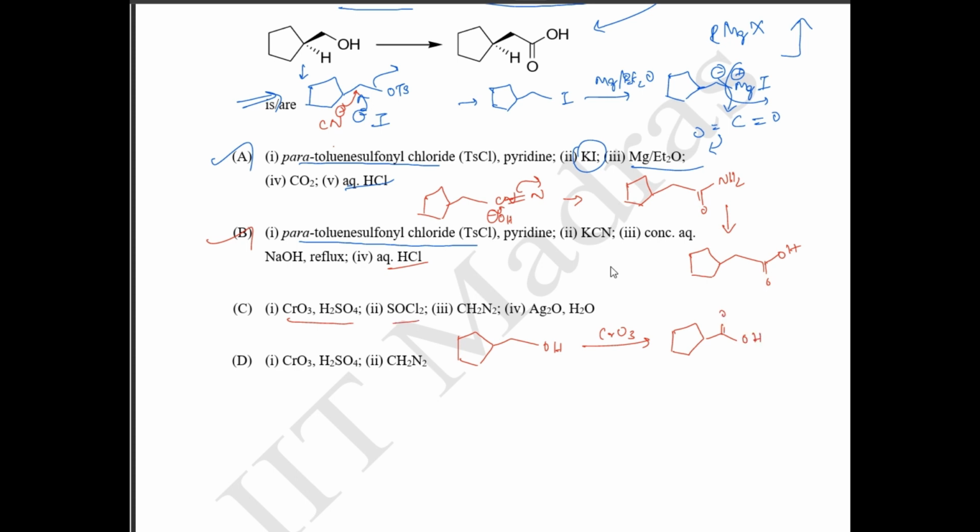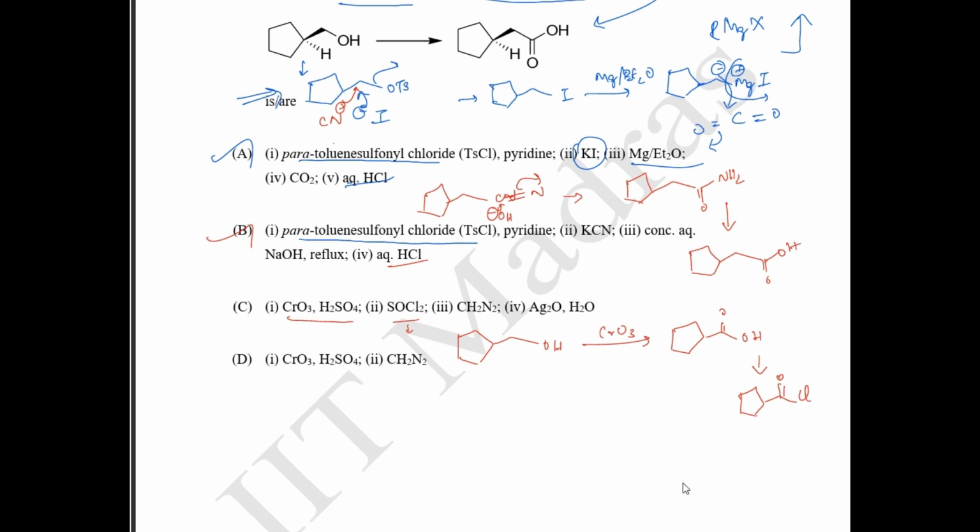Okay, next, what is there? We are treating it with sulfonyl chloride. So this is going to convert this acid group into an acid chloride. Okay, this is going to convert to acid chloride. Then you have your CH2N2 group. So how will the CH2N2 group look? This is going to be C double bond N double bond N. So the entire group, this bond is going to shift like this. This is going to form a negative charge, and this negative charge is going to attack, thereby it leaves your chlorine group. Okay.